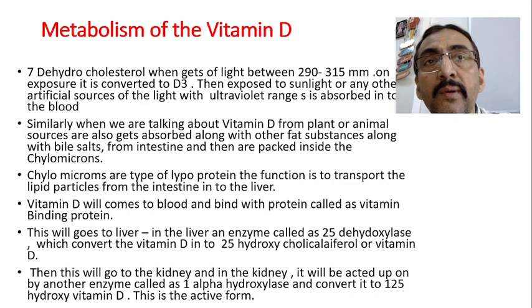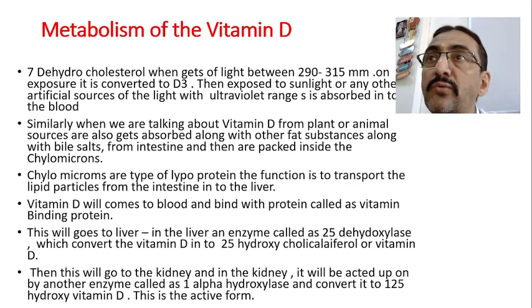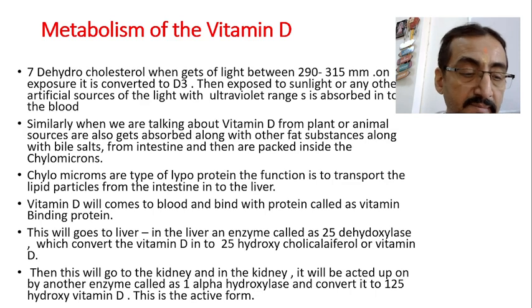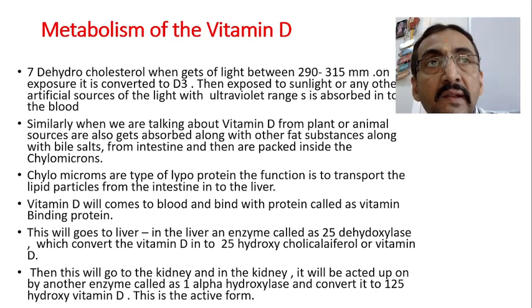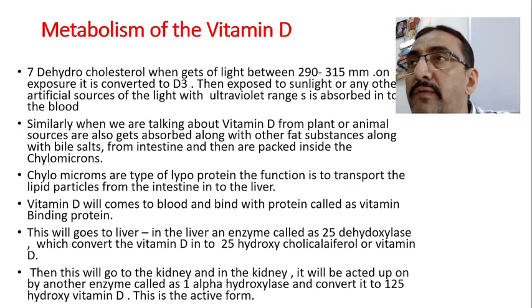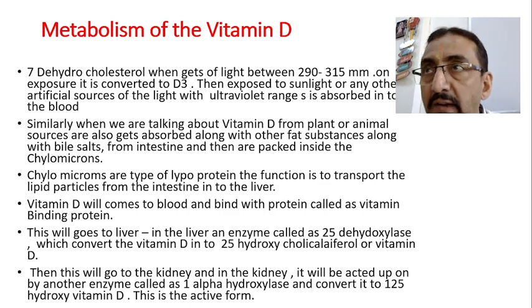Therefore, any kidney problems, especially related to the PCT, the proximal convoluted tubule, definitely lead to rickets also, and that rickets is called renal rickets. That we will discuss. If the problem is there in the liver, then also it leads to rickets, because the storage form is not formed. From the storage form we will get the active form.